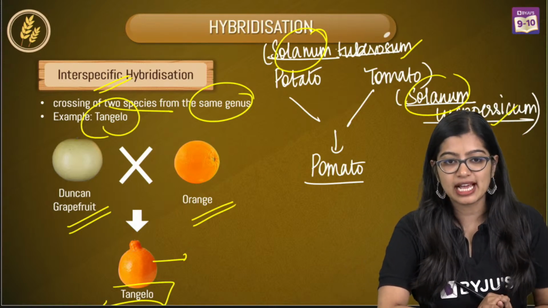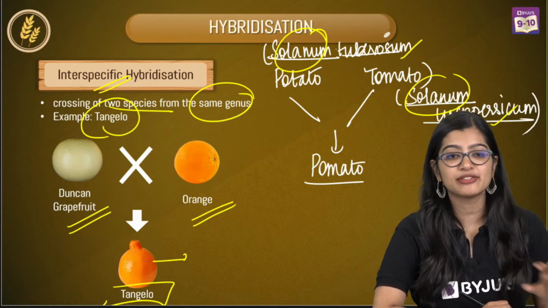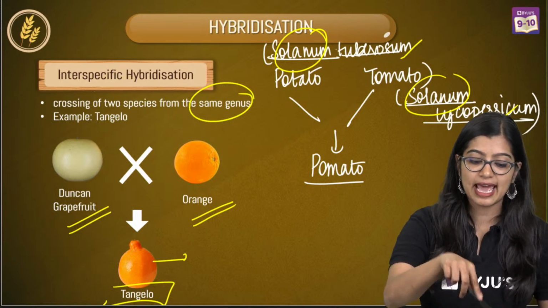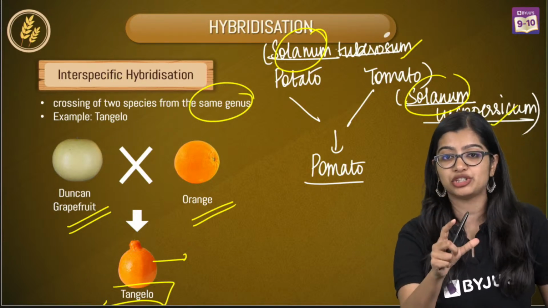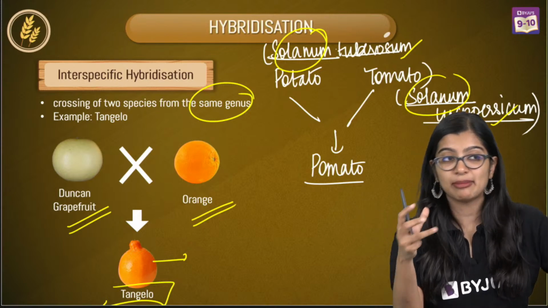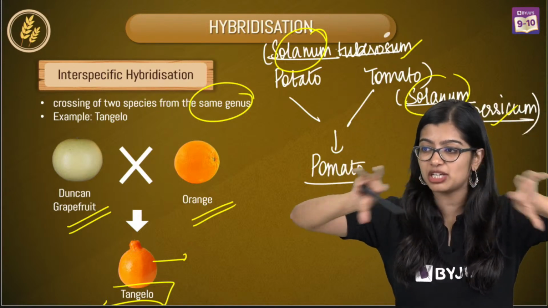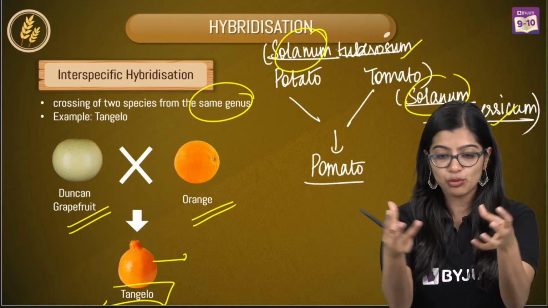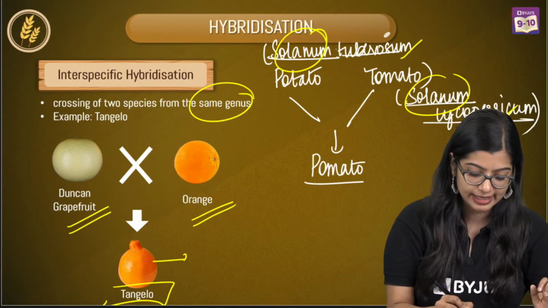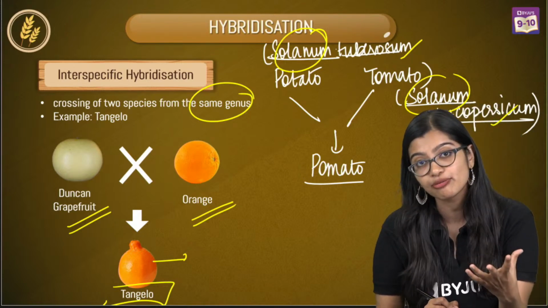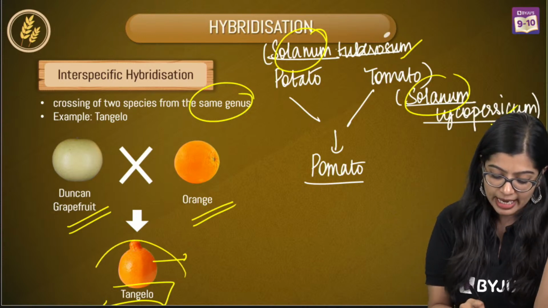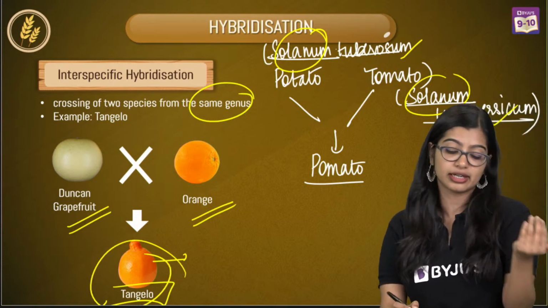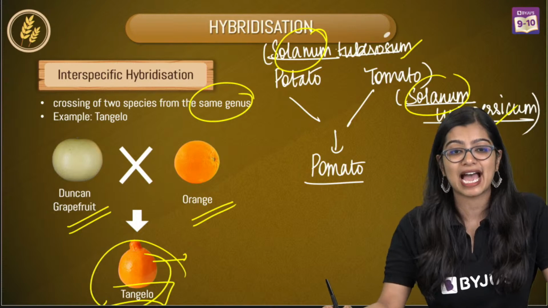So yes, friends, I'll repeat once again. Interspecific hybridization is when we take 2 species of the same genus. That means they belong to a bigger genus but species wise they are different. When you bring them together and hybridize them, it will give you a different kind of species or crop variety. In this case, if you take Duncan grapefruit and orange, you get Tangelo.